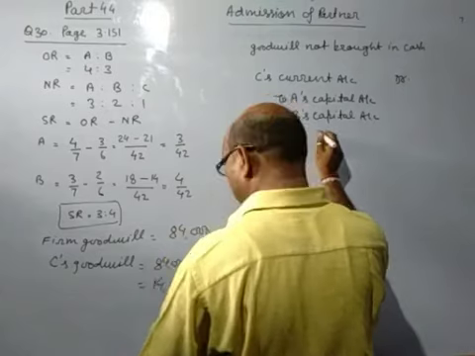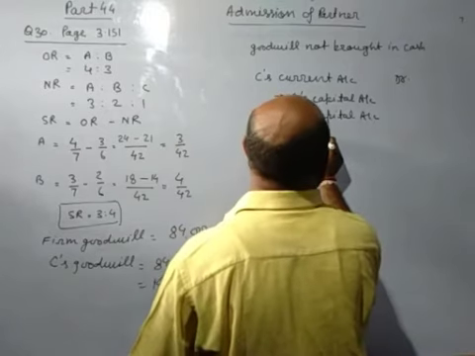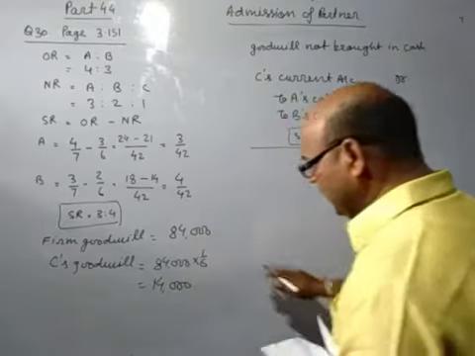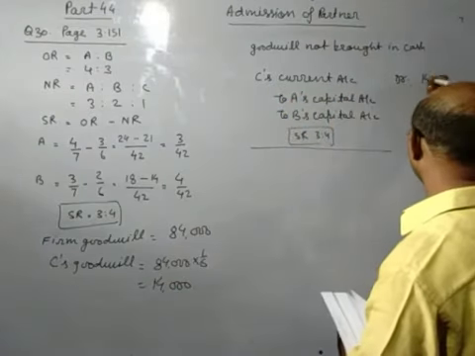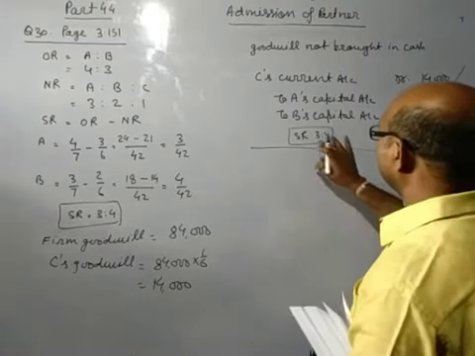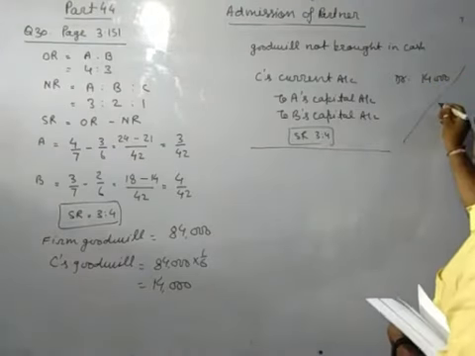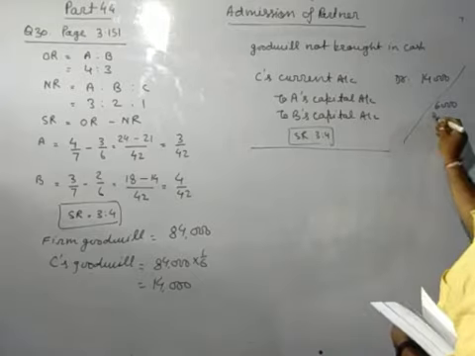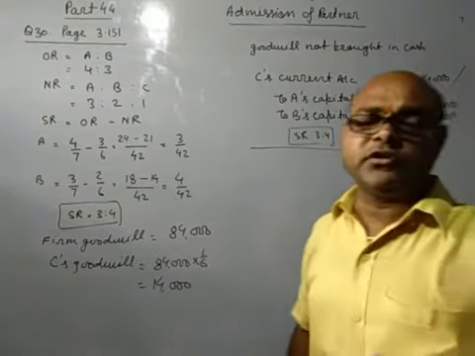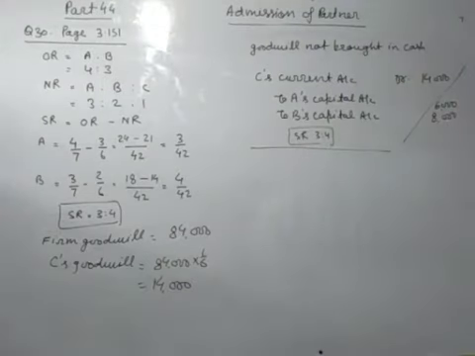Now sacrificing ratio we know is 3:4. C's premium for goodwill is 14,000. So 14,000 into 3/7 and 4/7, that is 6,000 and 8,000. So only one entry will be passed in this.